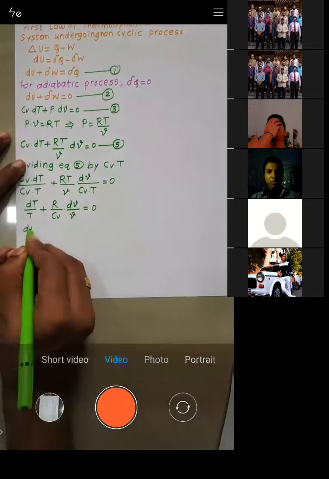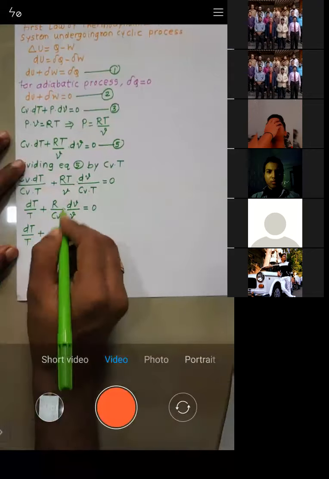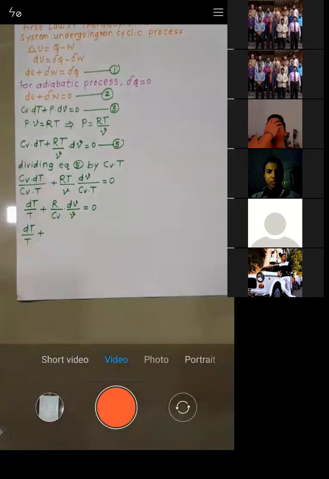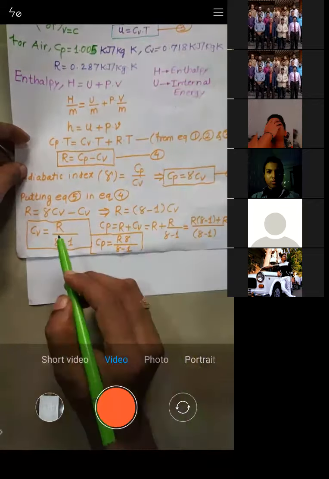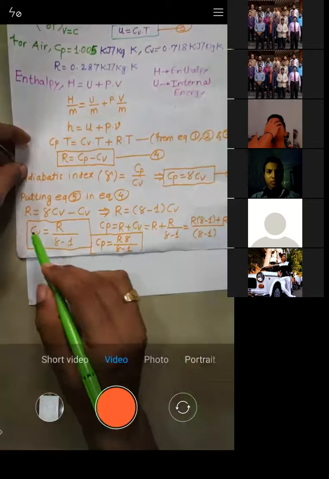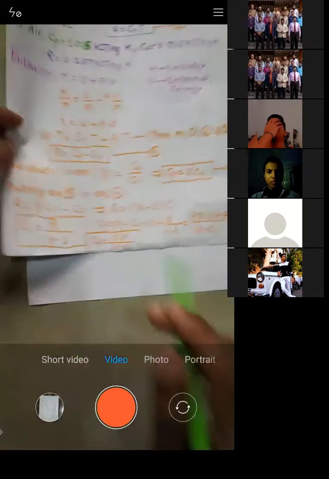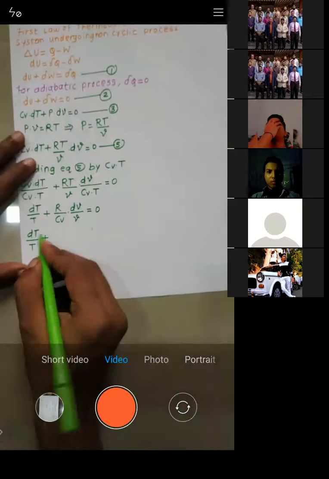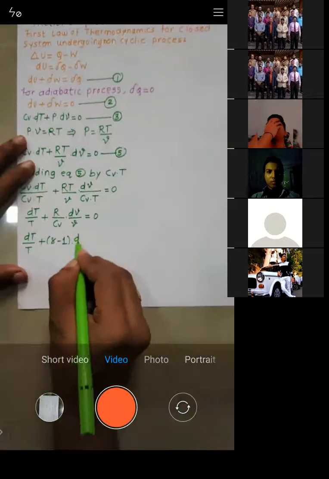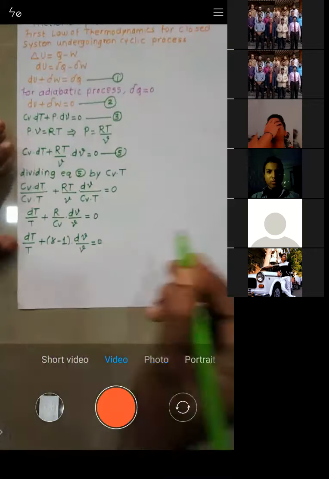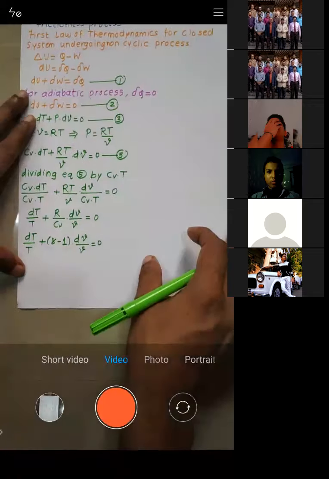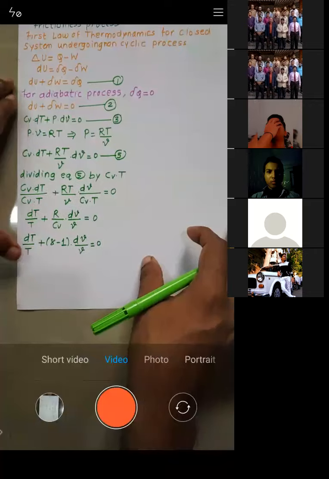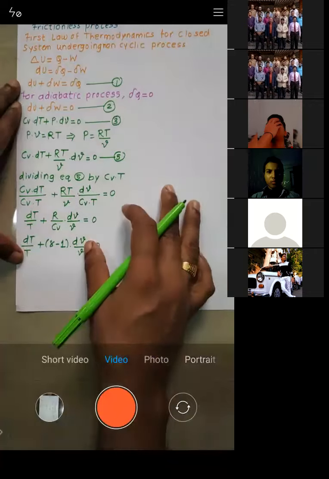So the equation is dT by T plus R by Cv. This thing you should be able to remember. What is R by Cv? R by Cv is gamma minus 1, right? So that value we will put: gamma minus 1 into dV by V is equal to 0. Is it okay? Let me know.